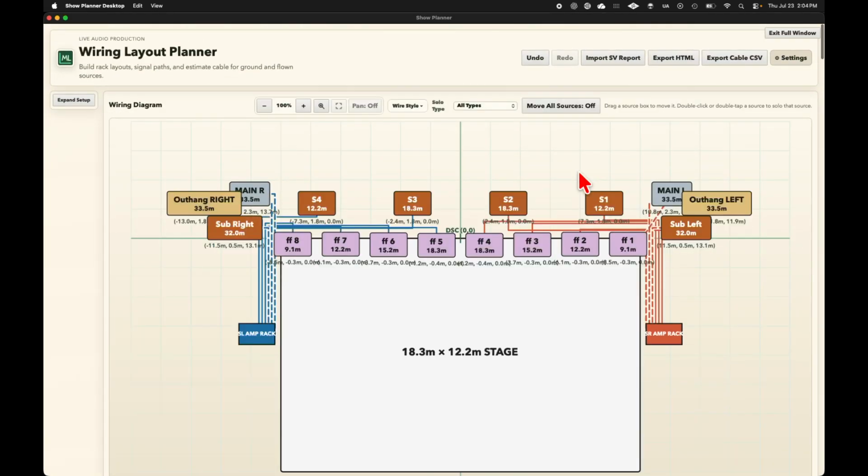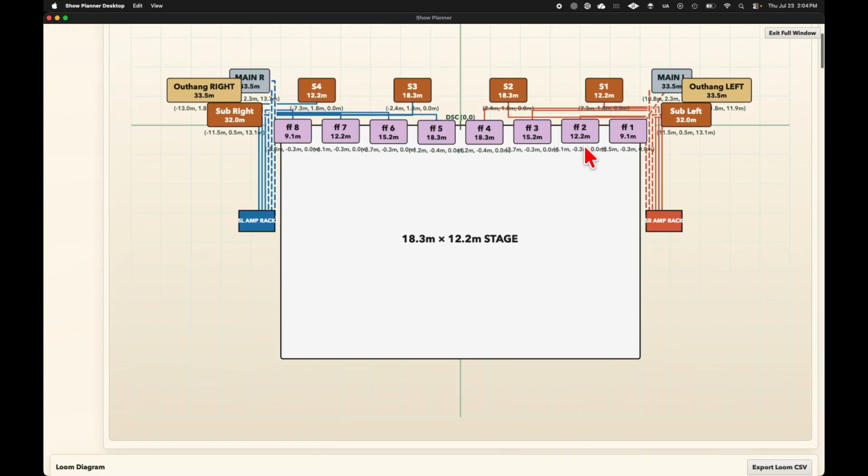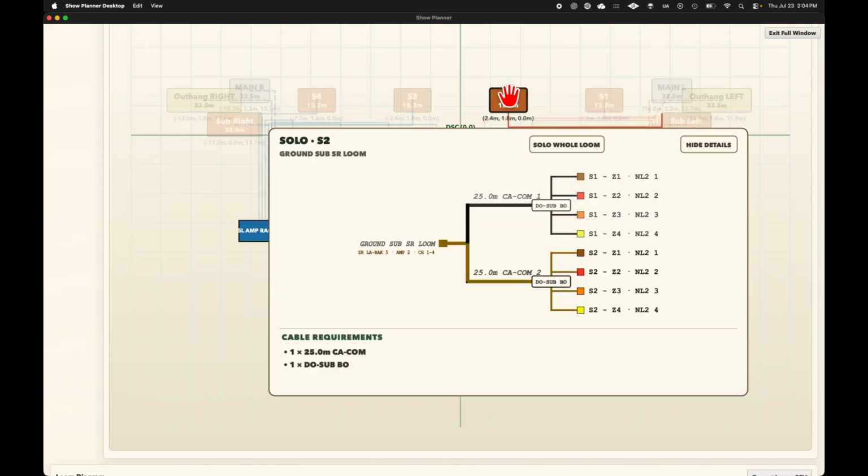If we go ahead and view all sources, go ahead and select a subsource, we'll see cable routing to an assignment for that source, or we could see the whole loom and all the loom's amp assignments and cable requirements.